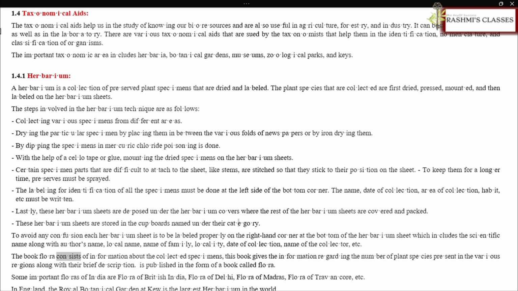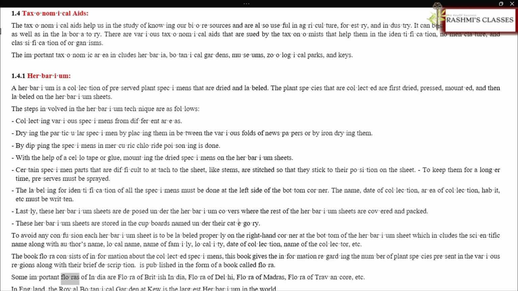The book Flora consists of information about the collected specimens. This book gives the information regarding the number of plant species present in the various regions along with their brief description. It is published in the form of a book called Flora.